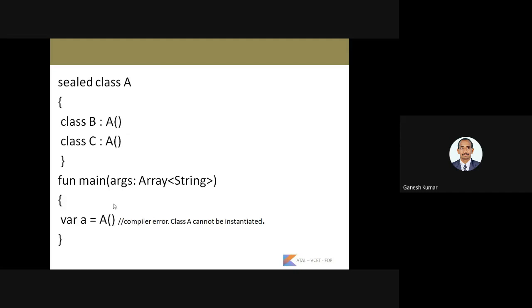So here, the sealed class A, and class B and class C are extending the properties of class A. Here, if you try to access the variable A, it shows a compile error, because class A cannot be instantiated.